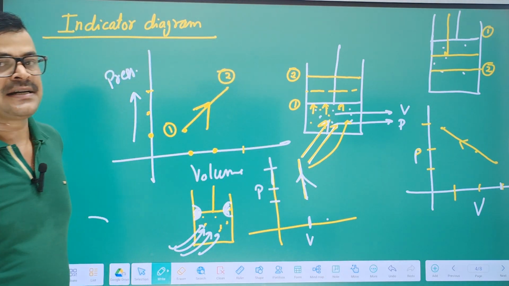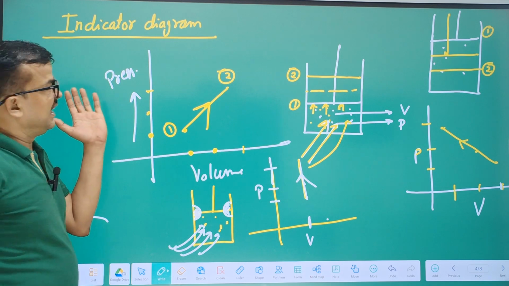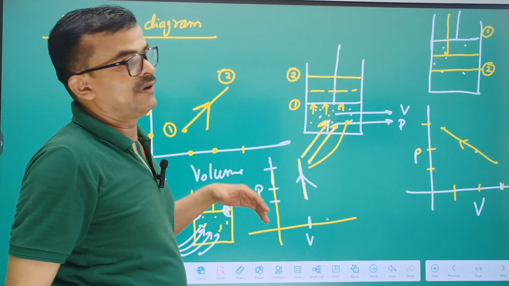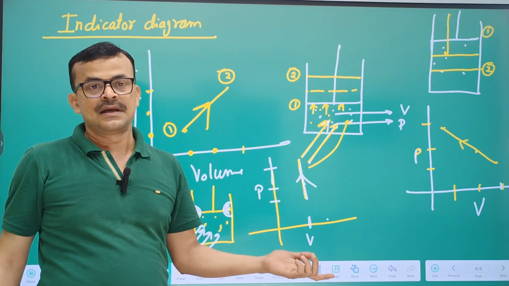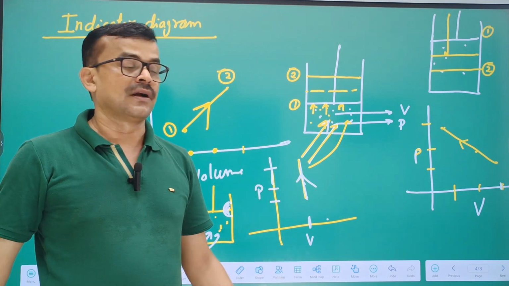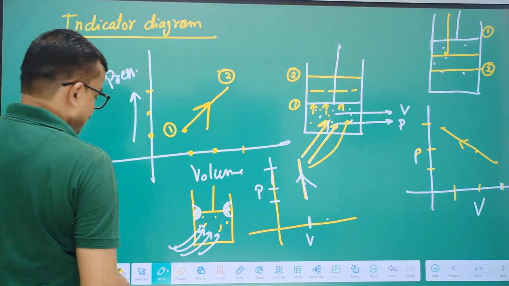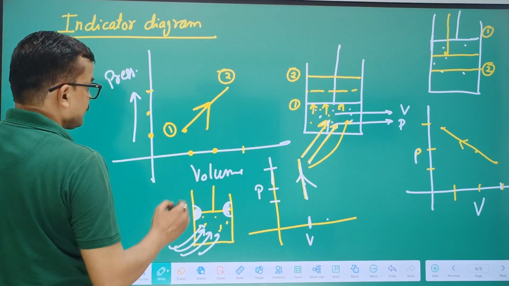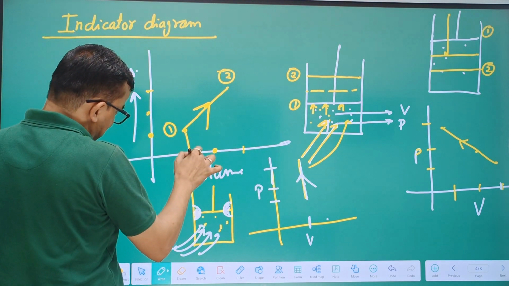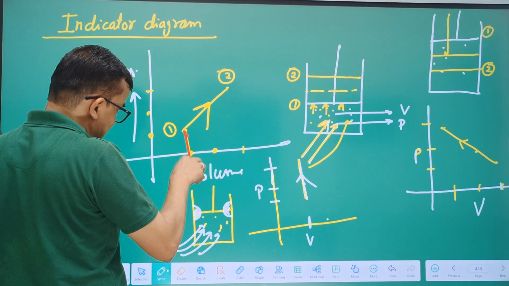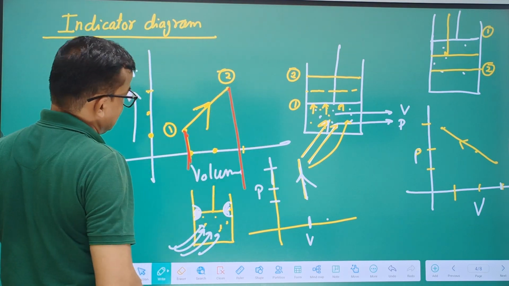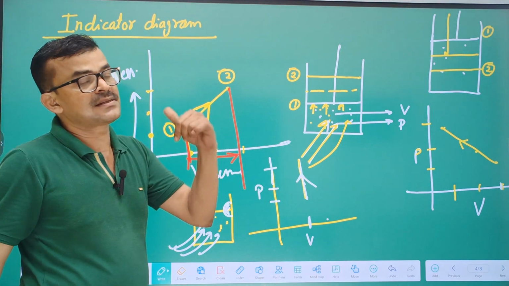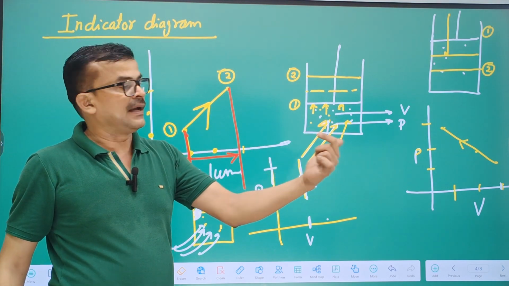The graph also indicates that in all three graphs we can decide where work is on the gas, where work is by the gas, and where there is no work. In this graph you see easily that initial volume is this and final volume is this. Volume increases, which means work is done by the gas.